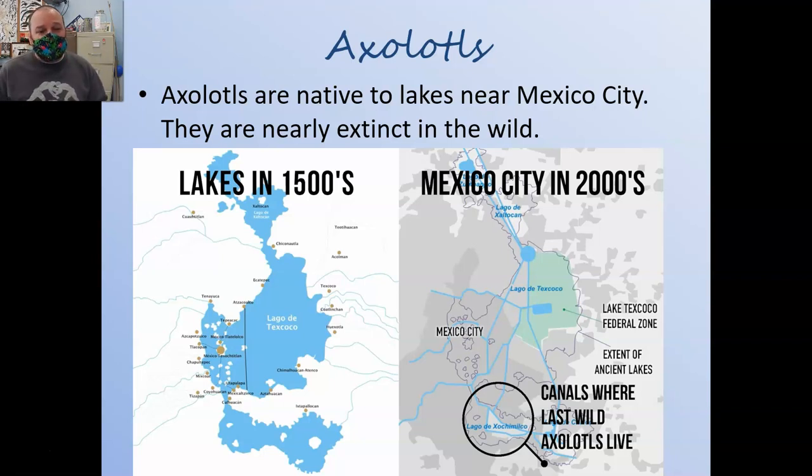In the last 500 years, though, we've of course built a really big city there. Most of the lake is gone, and axolotls are only found in some tiny little canals down in the south end of what was once their historic range. They may not even be there at all anymore. There's a group trying to get them reintroduced, but because the habitat is so much smaller, it's polluted, and there are introduced fish, it's been really hard for axolotls in the wild. That said, there are plenty of axolotls in the pet trade and in research labs, just not that many in the wild.